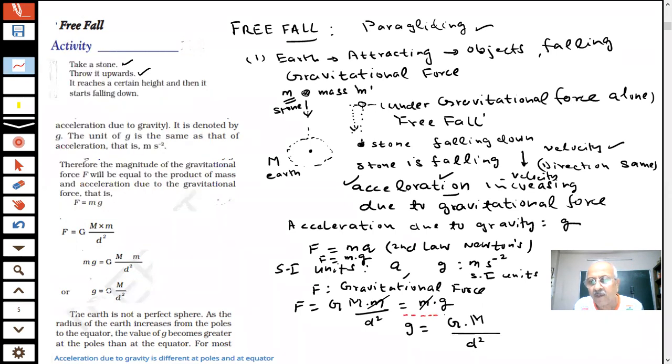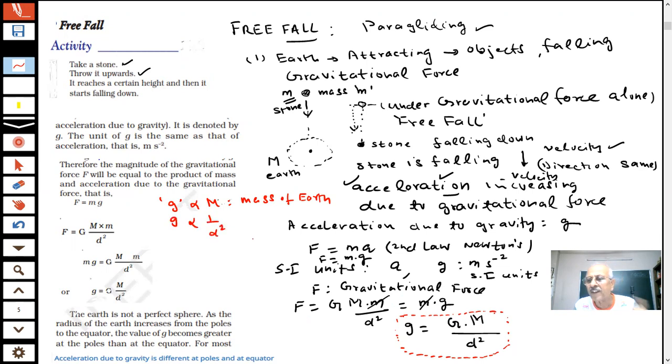This is an important formula, student. Any doubt? No, sir. This formula will be used a lot for solving numericals. So the value of g depends on which factor, student? This g, the acceleration due to gravity, is proportional to M. What is M? The mass of the earth. Okay? And it is inversely proportional to d square.